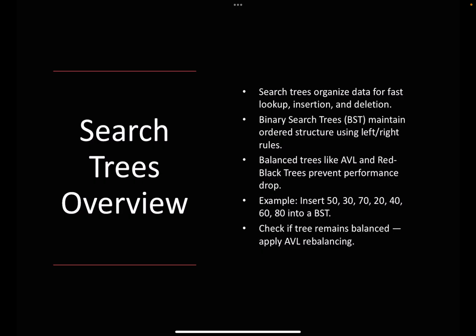Let us start with the search trees overview. Search trees help us efficiently search, insert, and delete data. Binary search trees follow a left small, right large pattern, whereas balanced search trees like AVL and red black trees help maintain performance even as more data is added. For example, I practiced inserting values like 50, 30, and 70 into a binary search tree and learned how AVL rotations keep the tree balanced.